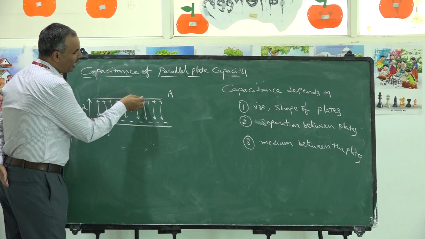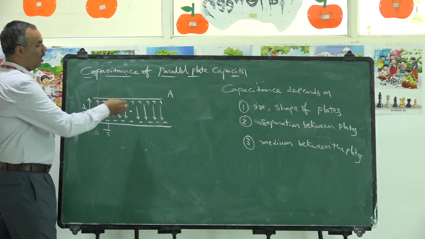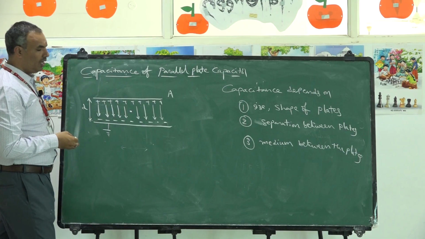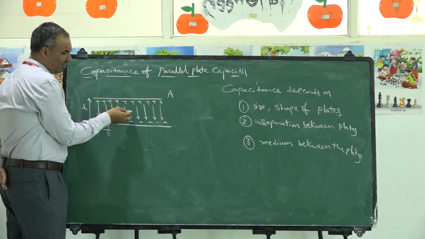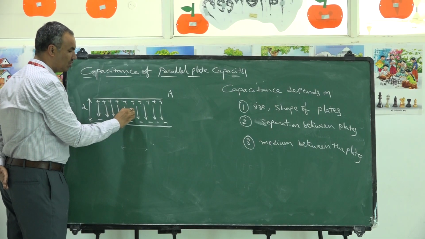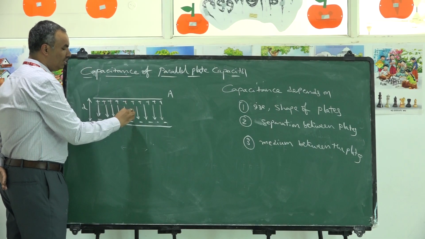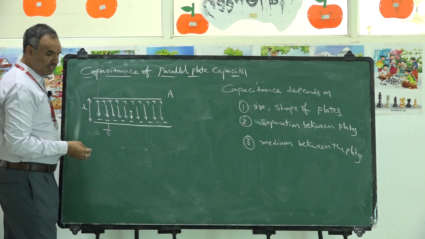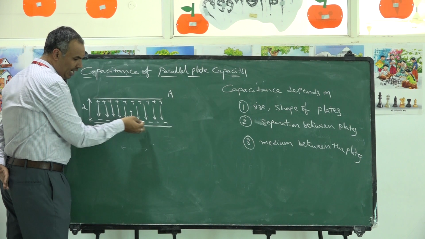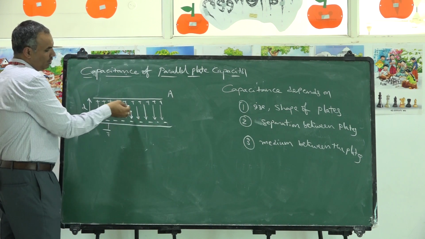At any point in the vicinity of a particular plate, what do you mean by strength of electric field? Force experienced by unit positive charge. So it will be in this direction. If you keep 1 unit positive charge here, it will experience a force in the downward direction. The same positive charge will get attracted by the negative plate here.